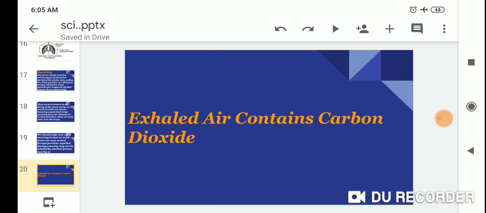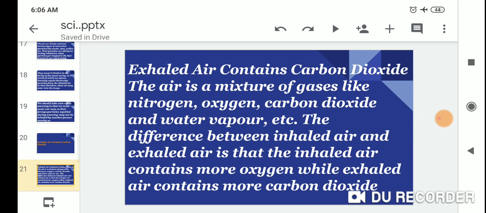Exhaled air contains carbon dioxide. The air is a mixture of gases like nitrogen, oxygen, carbon dioxide, and water vapor, etc. The difference between the inhaled air and the exhaled air is that the inhaled air contains more oxygen while the exhaled air contains more carbon dioxide.